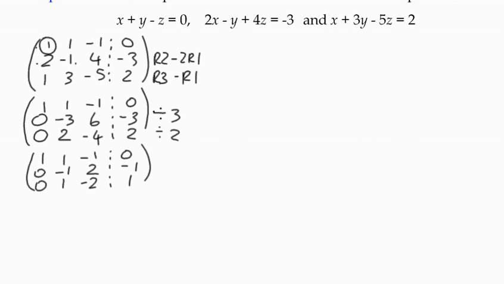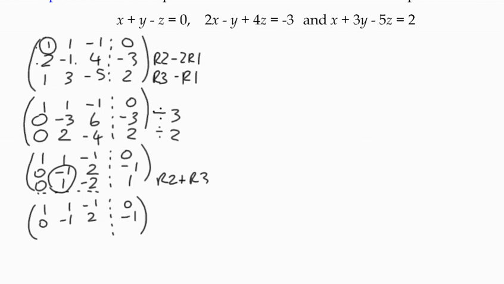And then, to get the last row as 0, 0, in other words we want an upper triangular matrix, I'm going to add row 2 and row 3, because I know that's going to give me a 0. But if you notice, once we do that, we've got 0, negative 1, 2, and negative 1. When we add row 3 to row 2, all of the elements go to 0. In other words, I have a situation of redundancy. Redundancy exists. What does that mean?